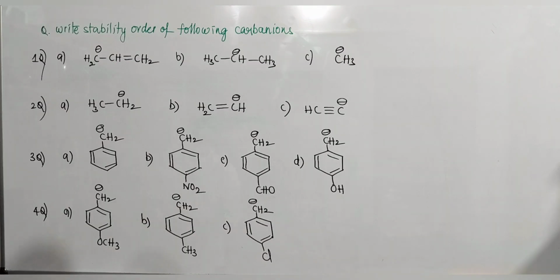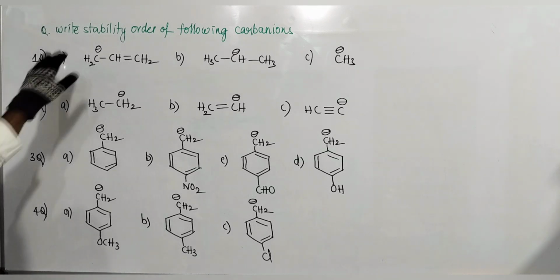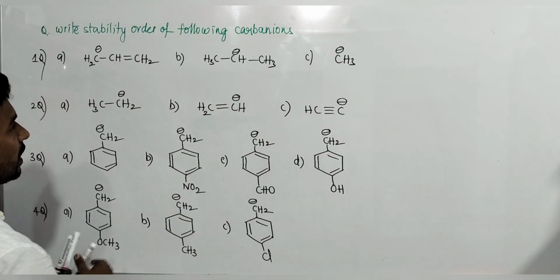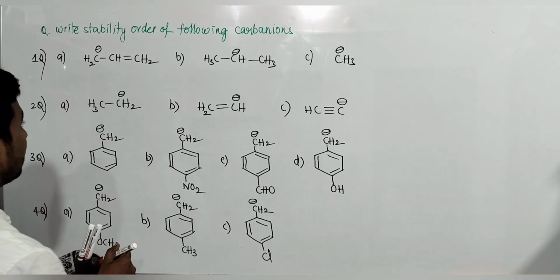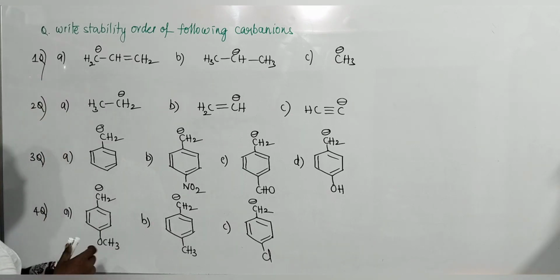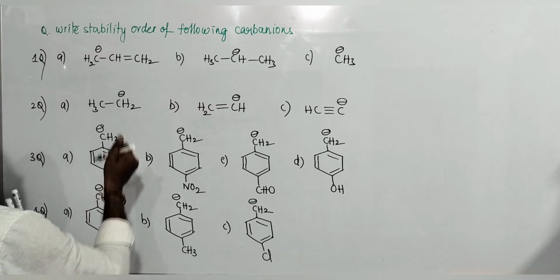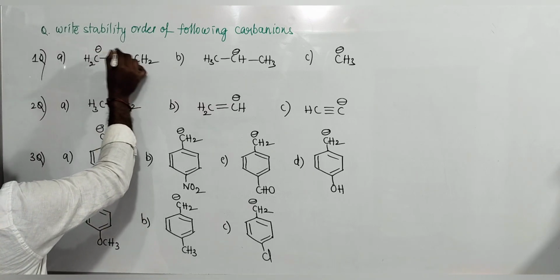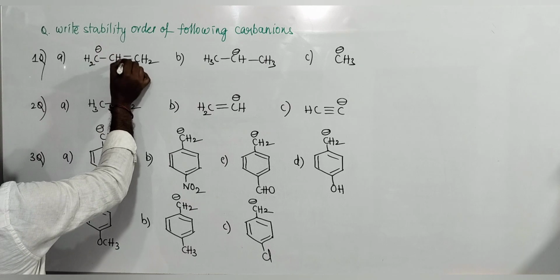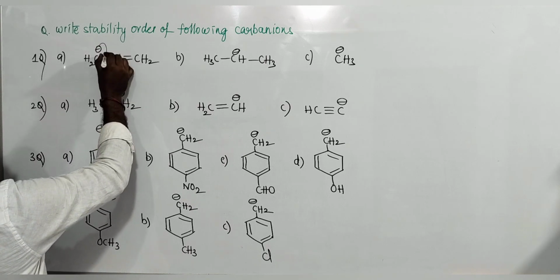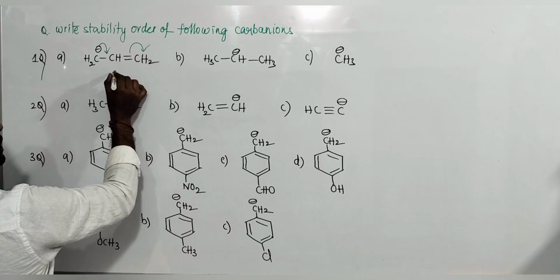Right, see these questions. Write the stability order of the following carbanions. In question 1, three carbanions are given. Which one is more stable? In the first one, resonance is possible. The negative charge and double bond are in conjugation: negative charge, single bond, double bond. So resonance is possible.